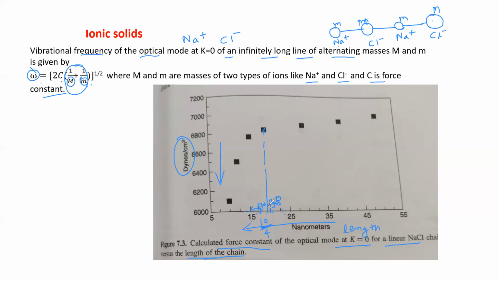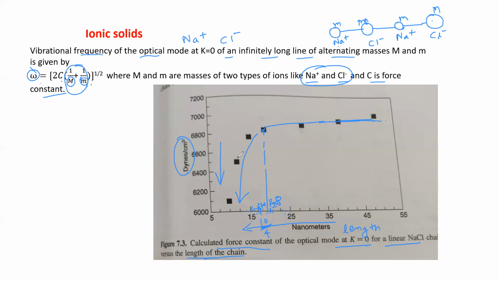Okay, so that will be different for different material, different ionic solids. This characteristic length will be different, below which we observe the decrease. There is drastic change below this characteristic length. Okay, and above this you can say almost constant values are there. Here a small rise is there.